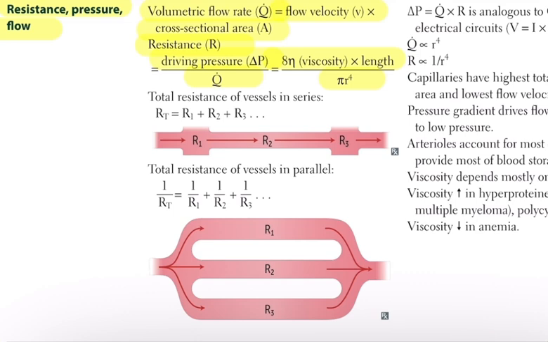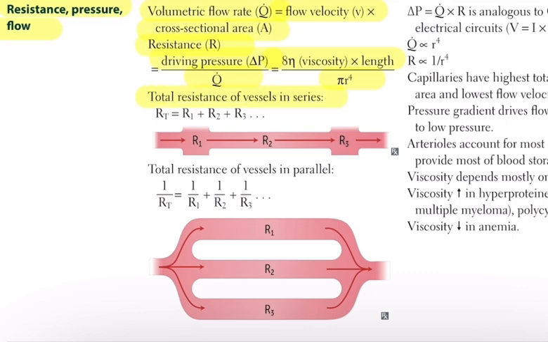And the radius is the most important factor here. Notice it's raised to the 4th power. This means even a small change in vessel radius creates a huge change in resistance. If the vessel narrows just a little, resistance shoots up dramatically. Now, let's talk about how vessels work when they're connected in different ways.